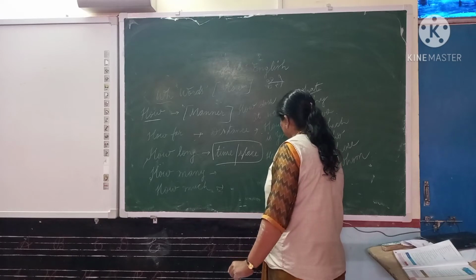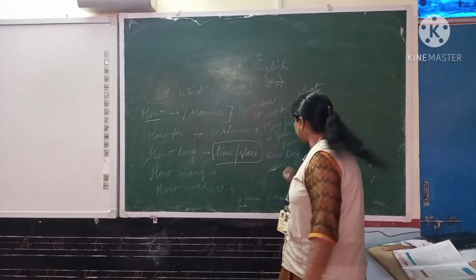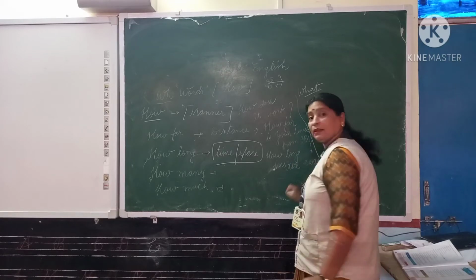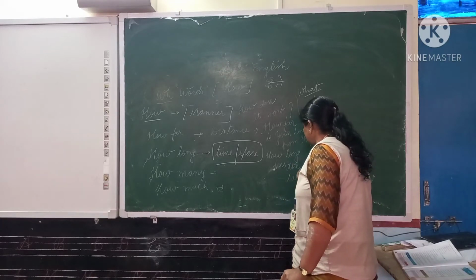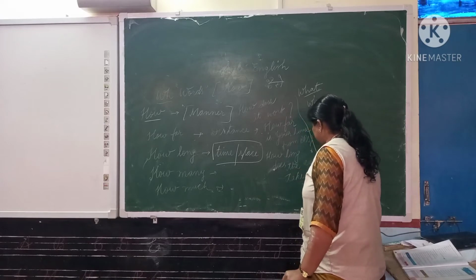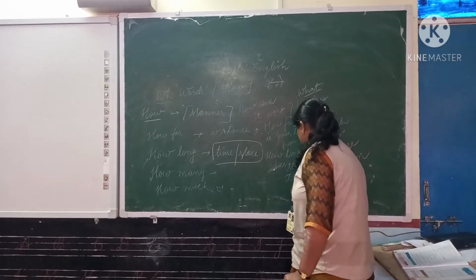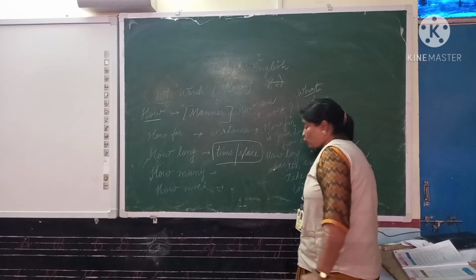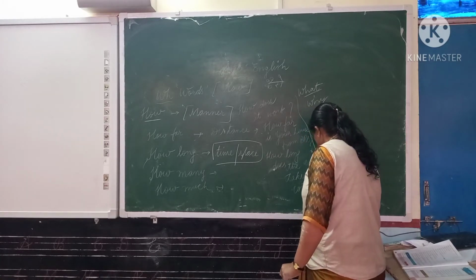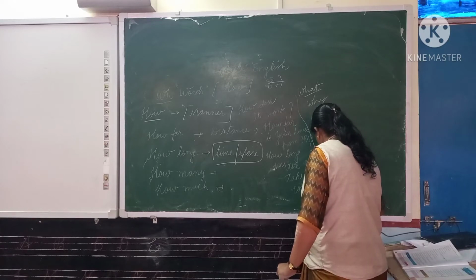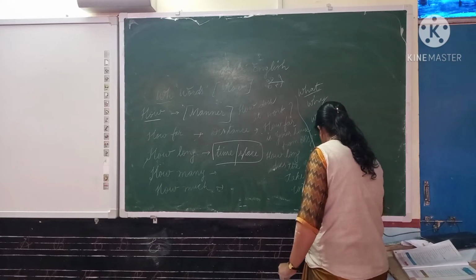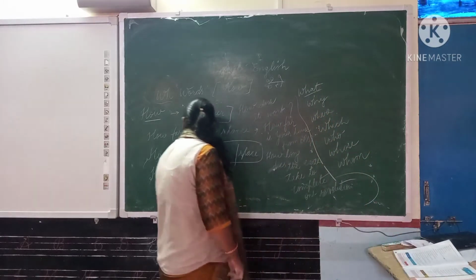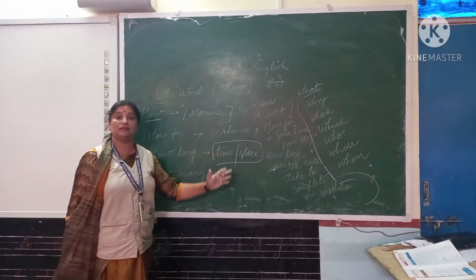How long does the earth take to complete one revolution? Means when we use how long, it is for time and space.